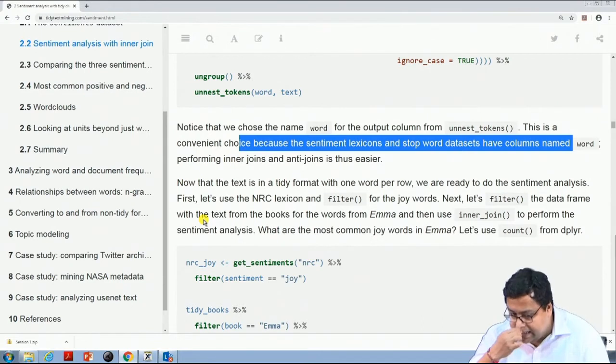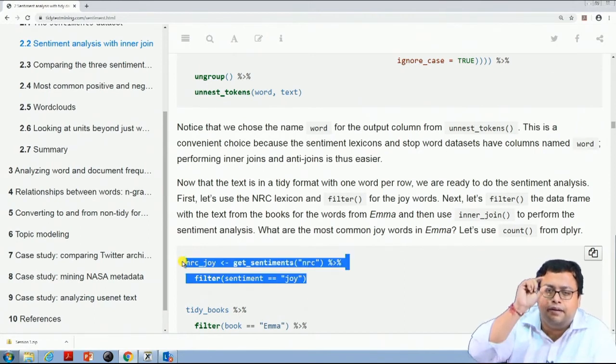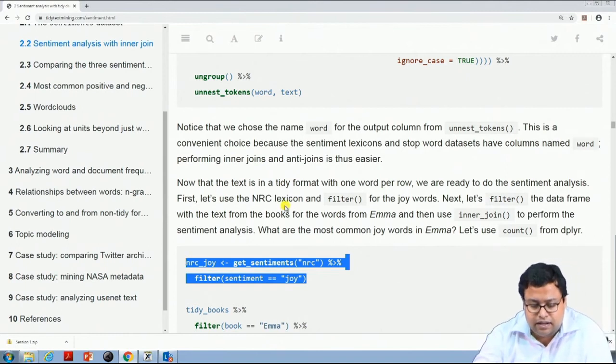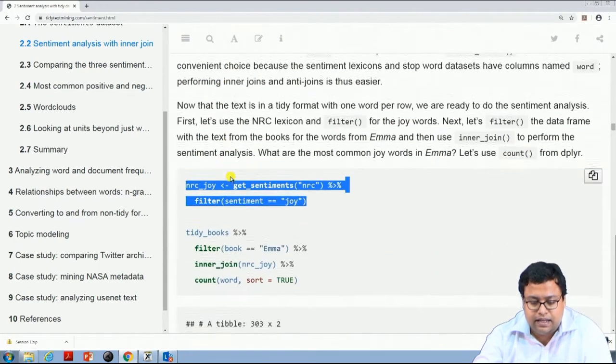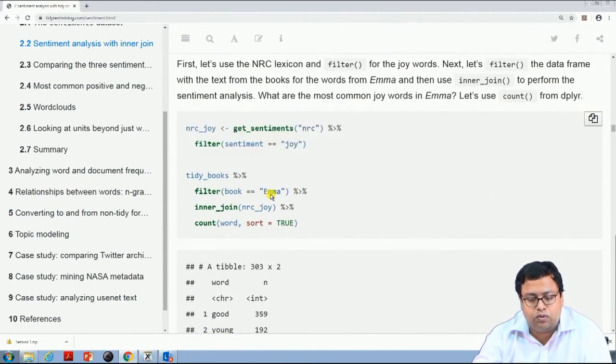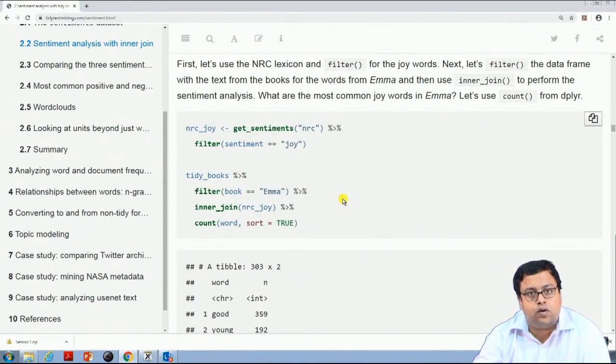Now, what they are doing? They are saying get sentiments NRC and filter sentiment equal to joy. So, they are creating basically a data set where only joy related words are there. Now, in this tidy books data set that they have created, they are taking the book Emma, and in this book they are finding which words are associated with joy, only those words, and they are trying to find the count of those words.